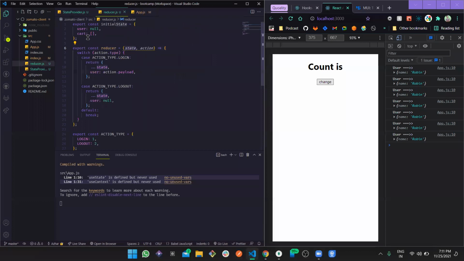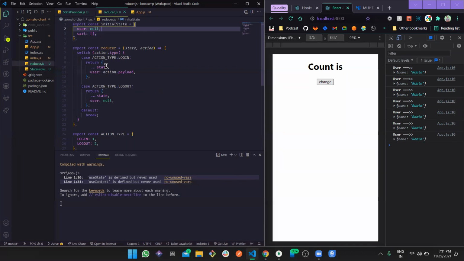The state is the current state, like the initial state, and then an action. That action has a type and the payload, and depending on that type we are going to return this state, and again we are also setting this, right? So this dispatch is basically setting this particular state for us.